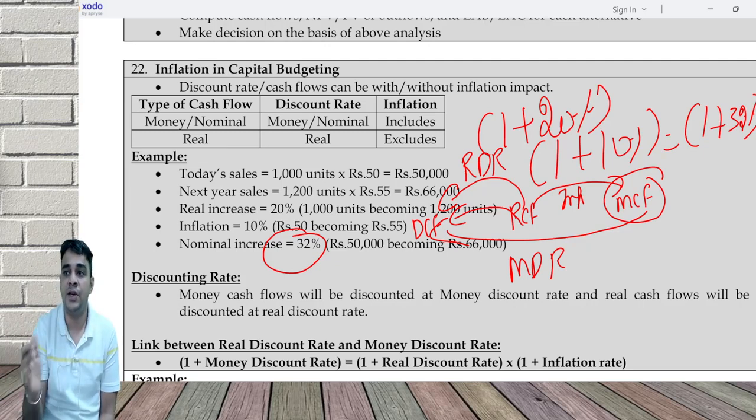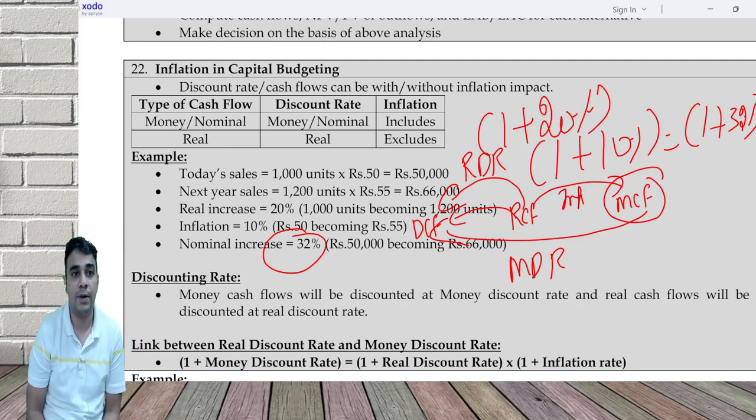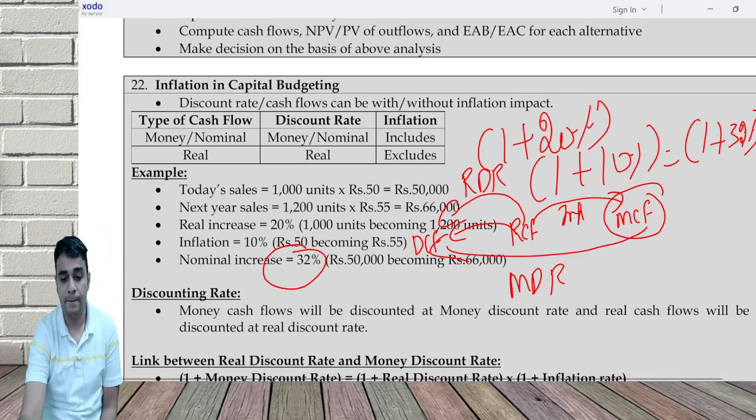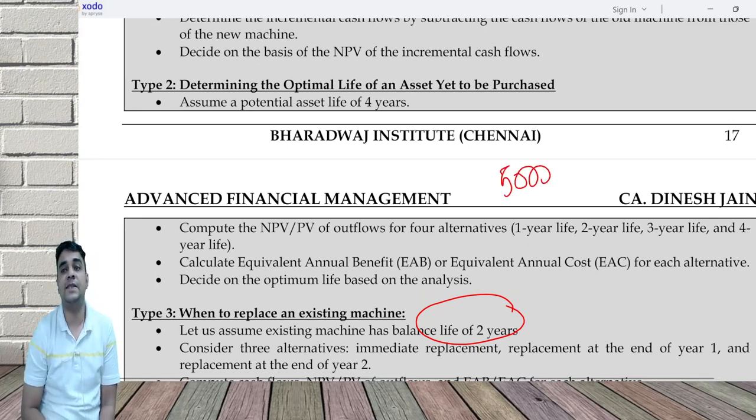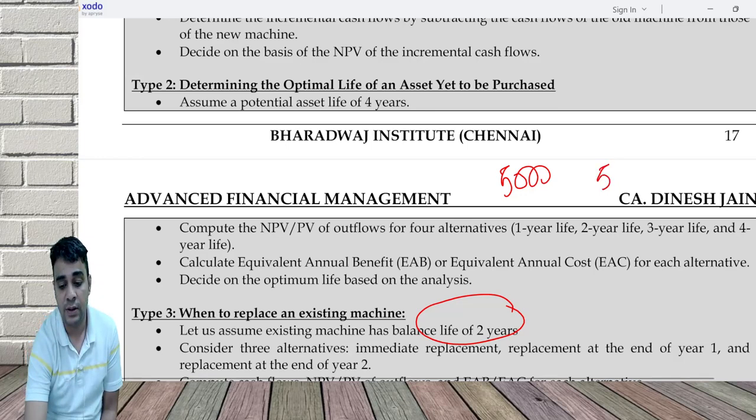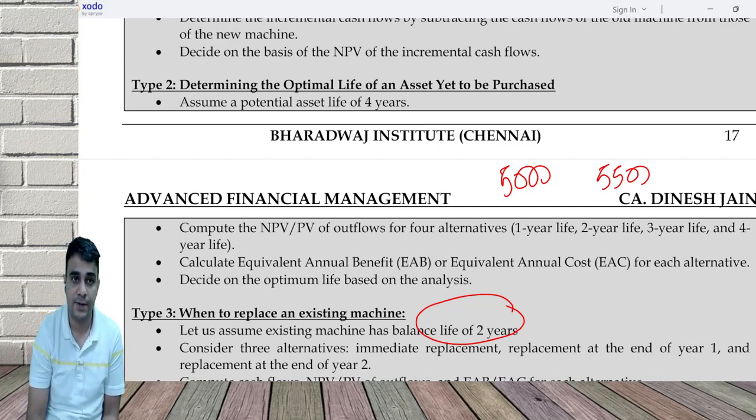When I say add inflation, addition can be done. Removal is not minus, removal is division, because when you want to do any discounting, we don't do minus 10%, we do divided by 1 plus 10%. The present value factor is calculated as 1 divided by 1 plus 10%. For example, my real cash flow is 5,000. 10% is the inflation. Nominal cash flow is 5,000 plus 10%, 5,500. From 5,500, if you want to go to 5,000, divide by 1 plus the inflation.